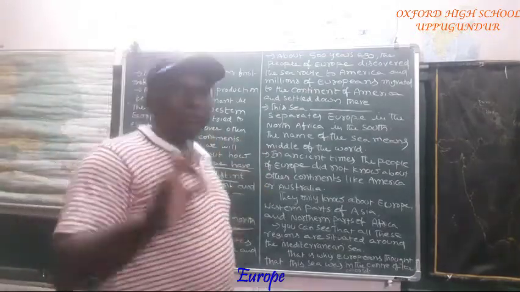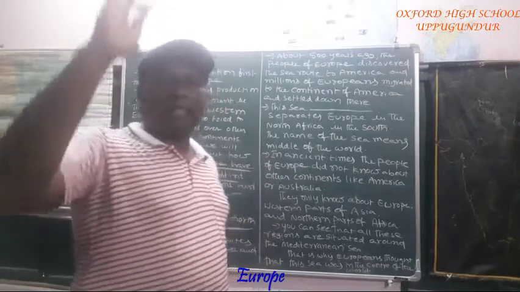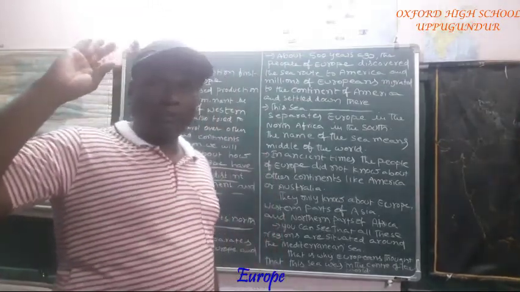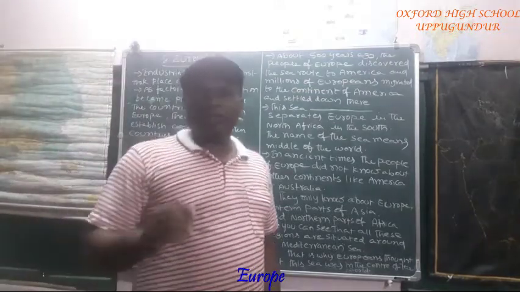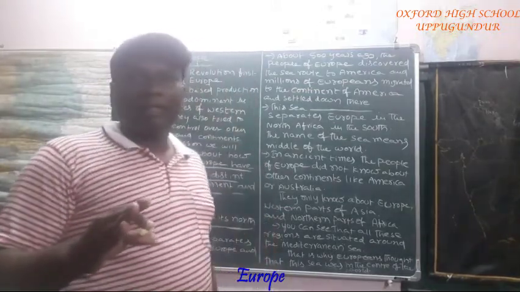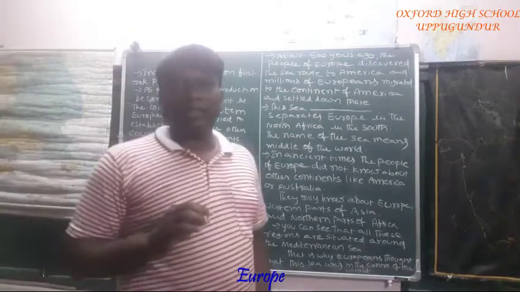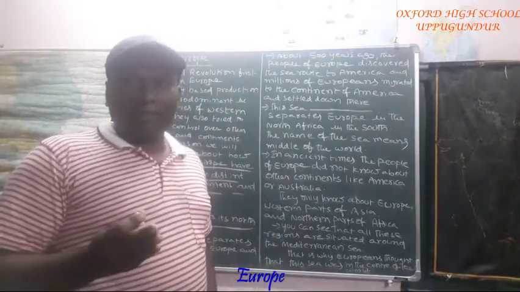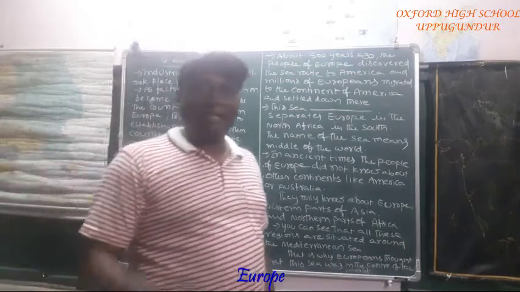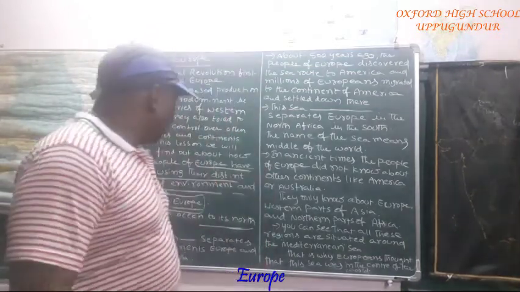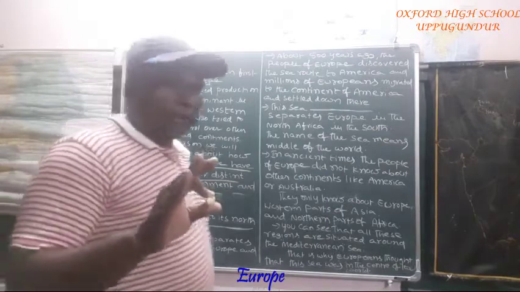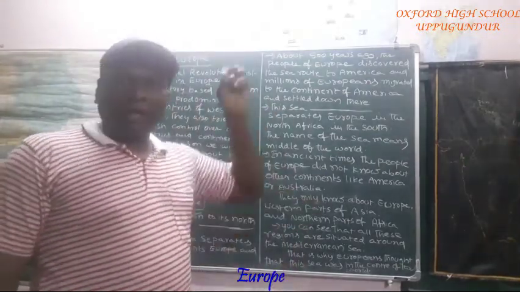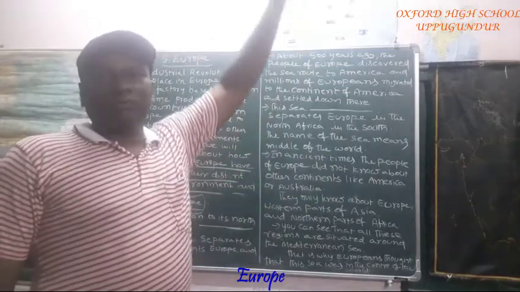North side of Europe, the Arctic Ocean is flowing. Sometimes the Arctic Ocean is called a sea, the sea of the Atlantic Ocean. You already learned that previously, you heard that one. So just now I explained to you the north boundary of Europe: on the north side, the Arctic Ocean is flowing.